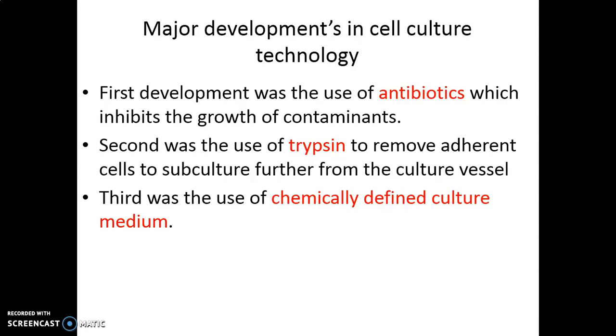So to prevent the growth of contaminants, the first development was the use of antibiotics to inhibit growth of contaminants. Second was the use of trypsin. Trypsin is a proteolytic enzyme, which digests particular proteins to remove adherent cells from the culture vessel to subculture further.